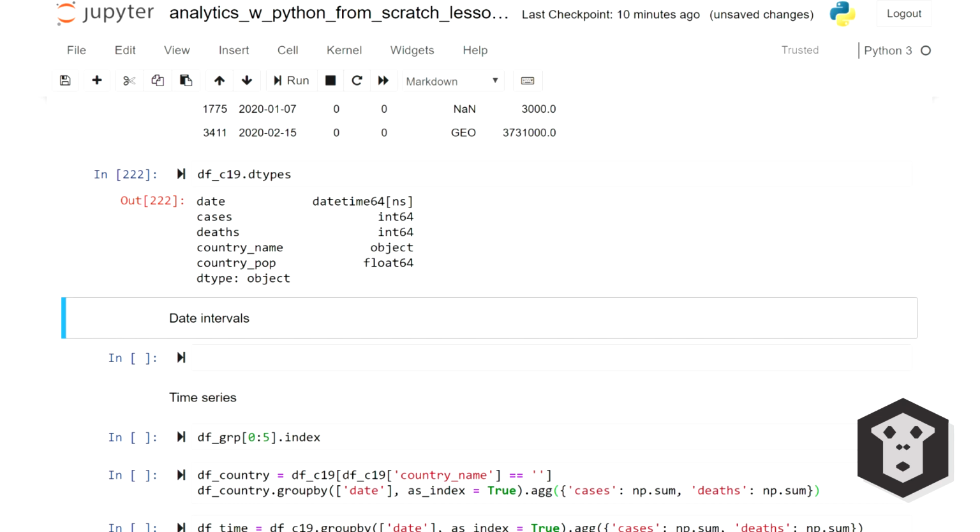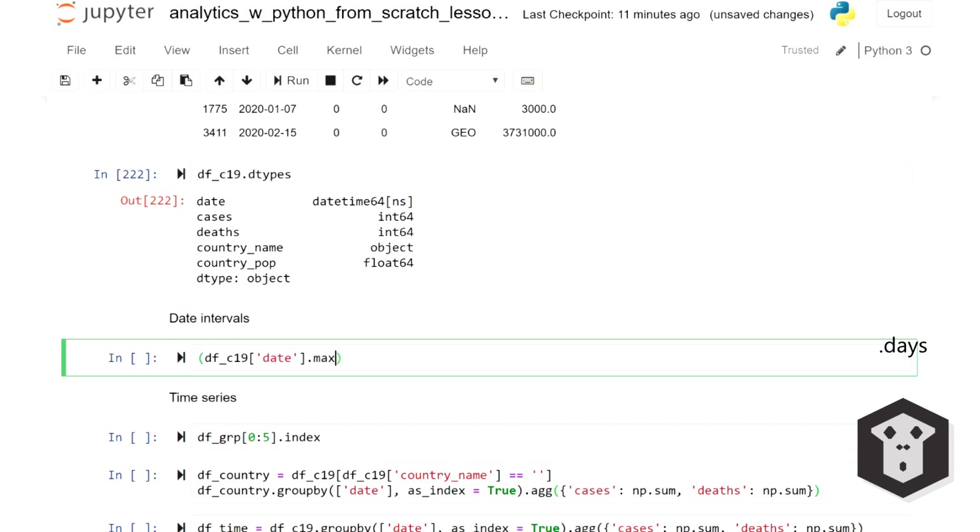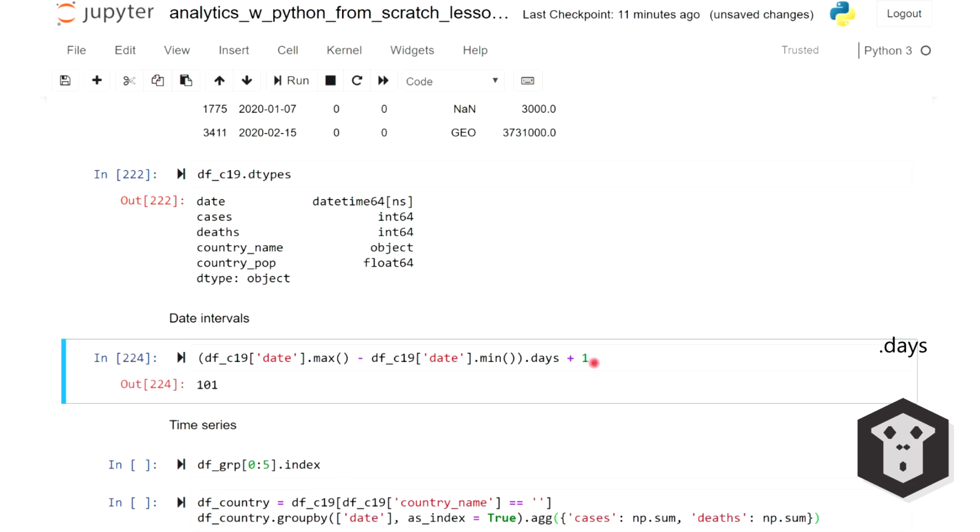And to do that, we're going to use the days attribute. What we need first is the difference between the max, the newest, and the min, the oldest. We want to express that difference in days, .days, and just to be pedantic, I'm going to add 1 at the end, because we want to count all the days in the interval. The data covers 101 days.